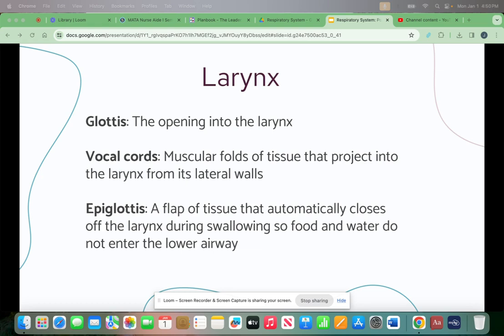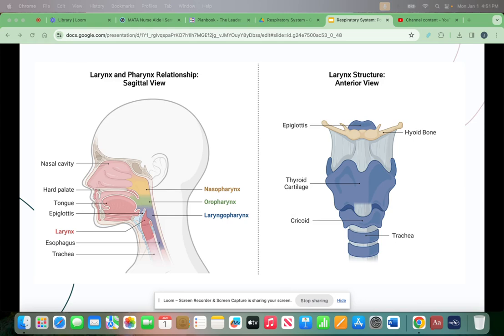The wall of the larynx is supported by cartilage that protrudes from the midline of the neck and is sometimes referred to as an Adam's apple. The Adam's apple is more prominent in males than in females. And this is just a visual of the larynx and pharynx, their relationship on the left, and on the right, it's just the anterior view of the larynx.